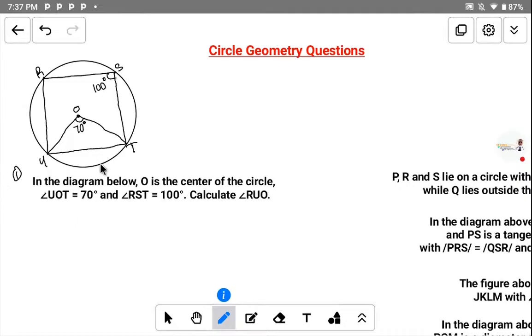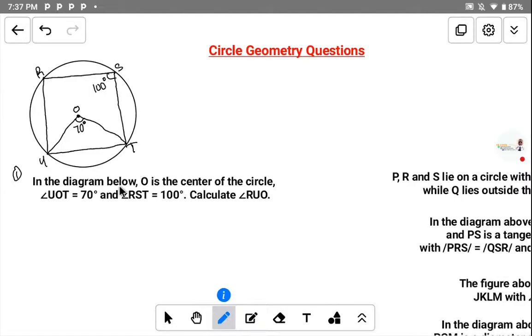So this is the first question I have on the list. Consider the diagram. Study the diagram below. The question is supposed to put the diagram below, but I try to write it down here. Just know that we're talking about the diagram we have here.